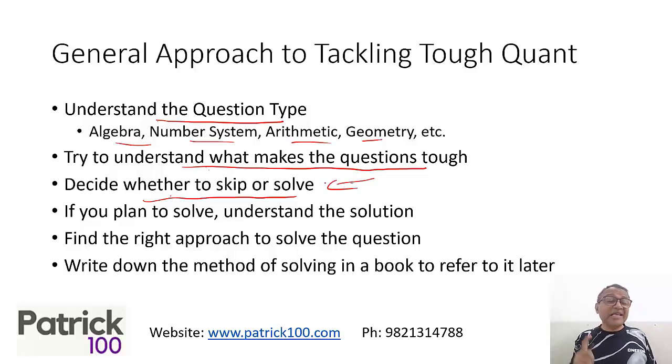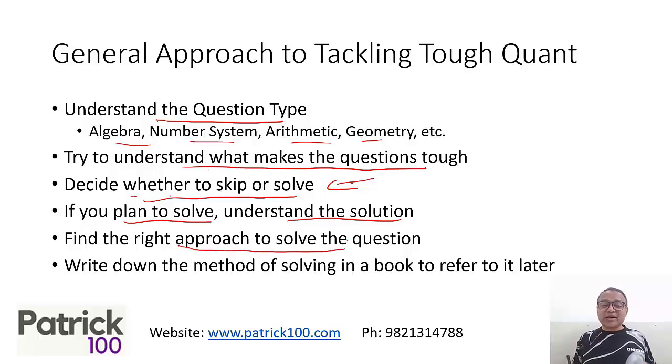Understand, the key to cracking the CAT exam is also to learn to leave questions that are really tough. So you should know when to leave a question and when to solve a question. Now, if you plan to solve, you say, hey, I will try to solve this question. First of all, understand the given solution. If you tried solving the question and didn't get the answer, try to understand the solution and find the right approach to solve the question.